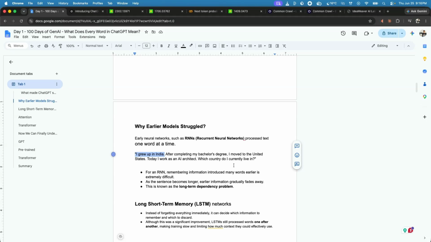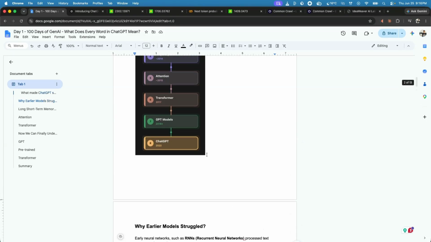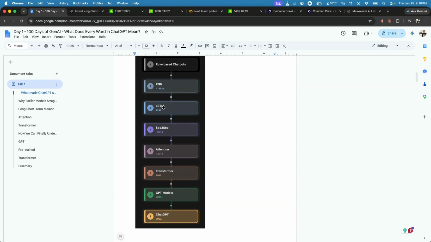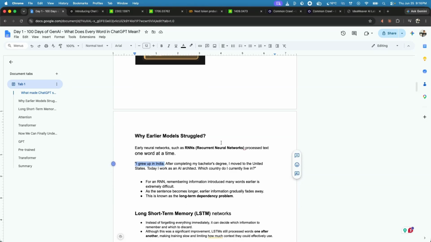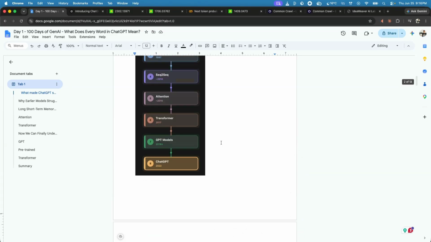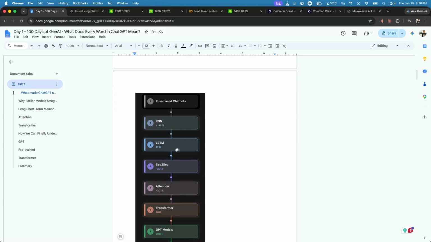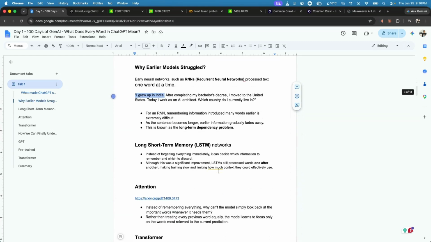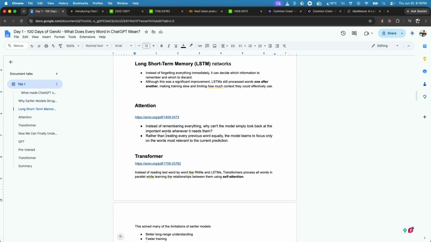Think of it like this: as the sentence becomes longer, the earlier information gradually fades away, and this is also known as a long-term dependency. There are some other neural networks which came after that, called LSTM, but they all have some kind of inherent problem. So fast forward from the 1980s and 1997 to around 2014-15, when something was introduced which is called attention.